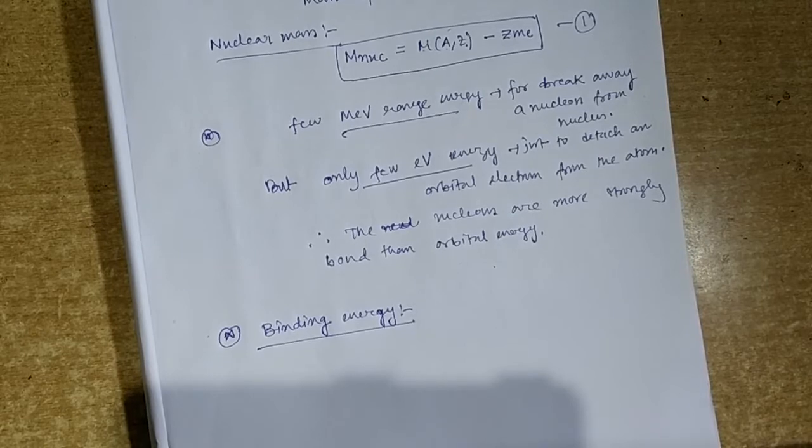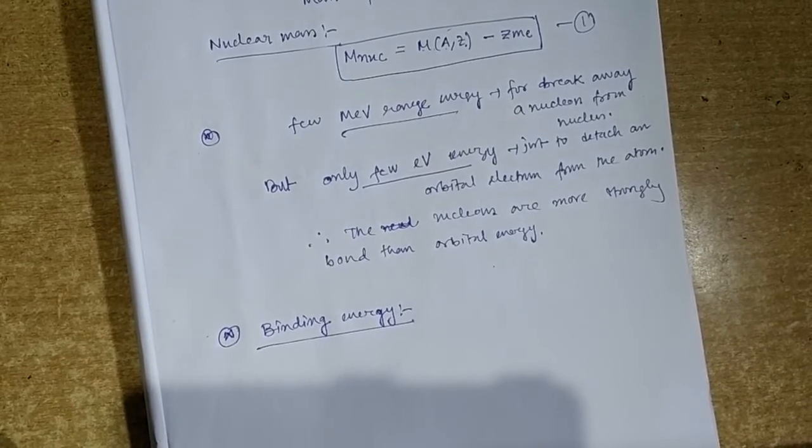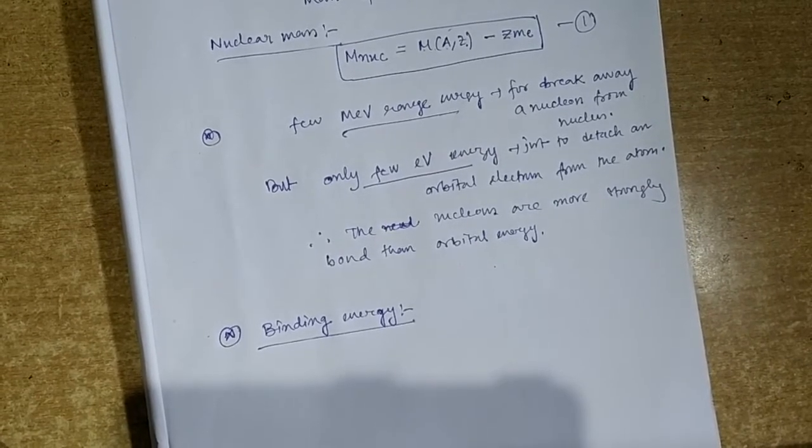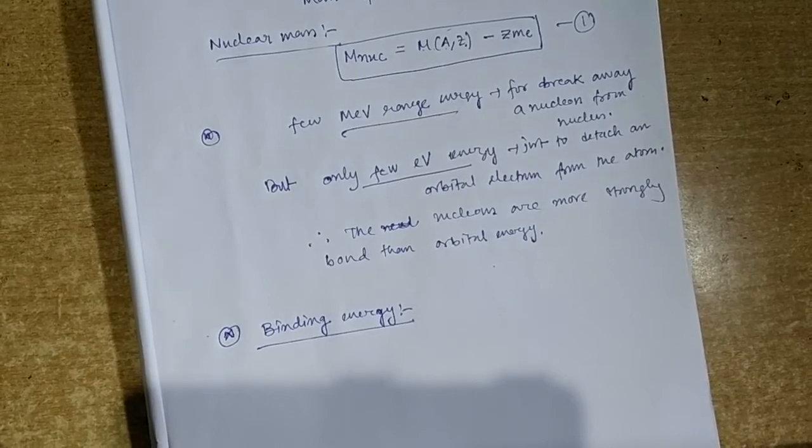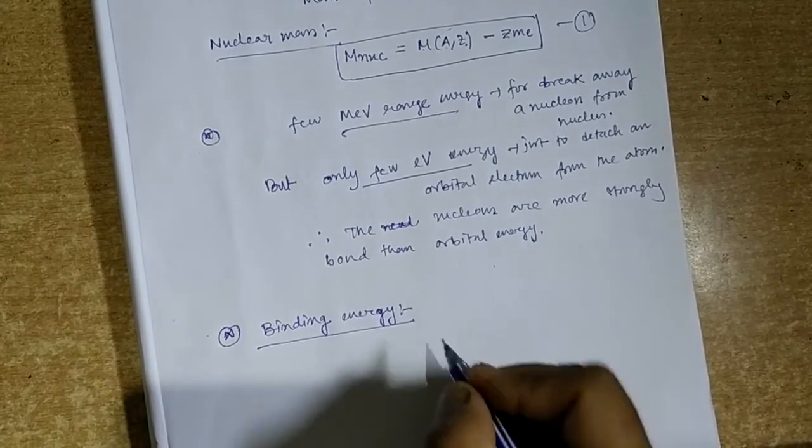When we try to break this nucleus, we have to supply a minimum amount of energy from outside to that nucleus, and this energy is called the binding energy of the nucleus.